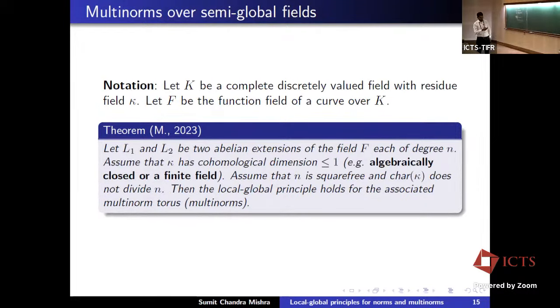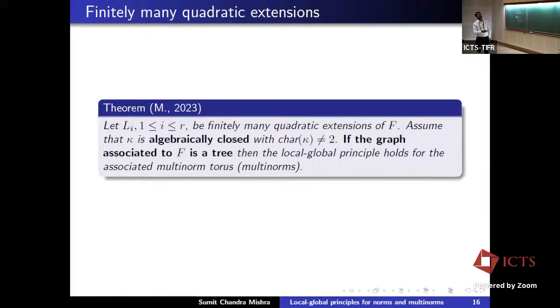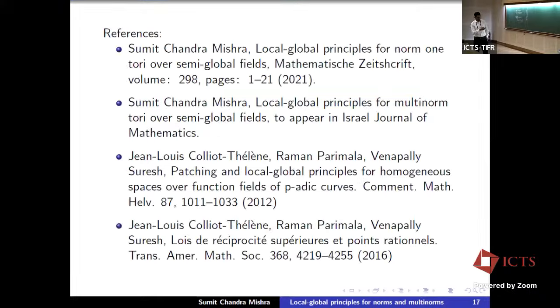And here you notice that there is no tree condition. This is a strong result because we don't need any tree condition. Actually, we use this result to prove the other one, and when we apply it there, then we need that tree condition. These are the references. The results are in these two papers, and the results of Colliot-Thélène, Parimala, and Suresh are in these two papers.